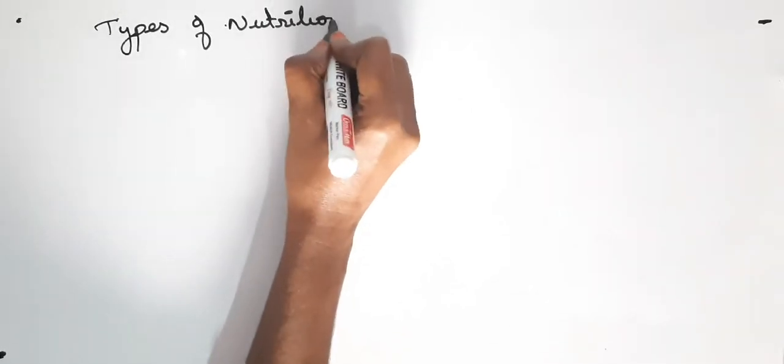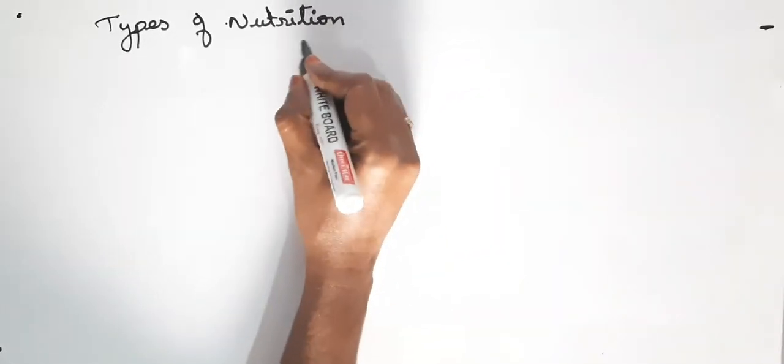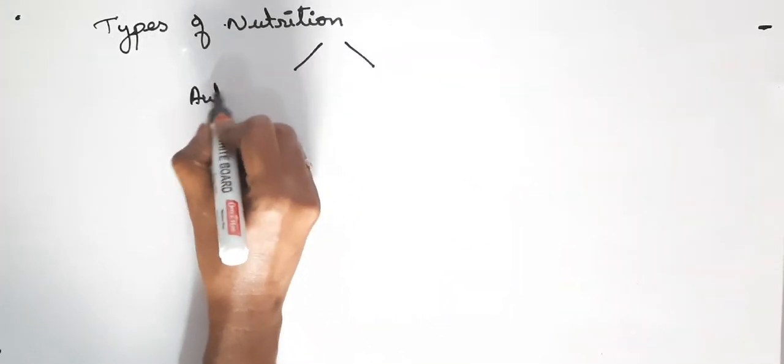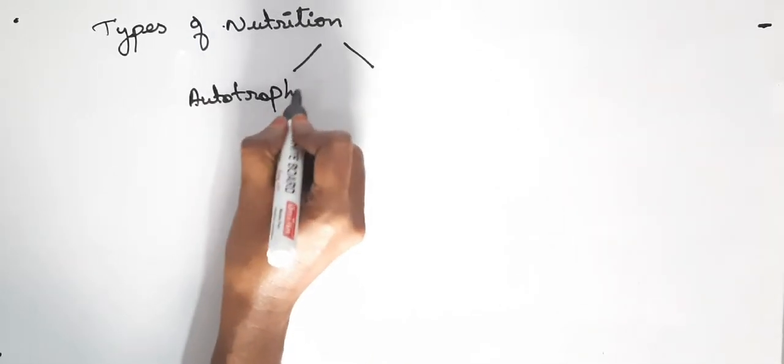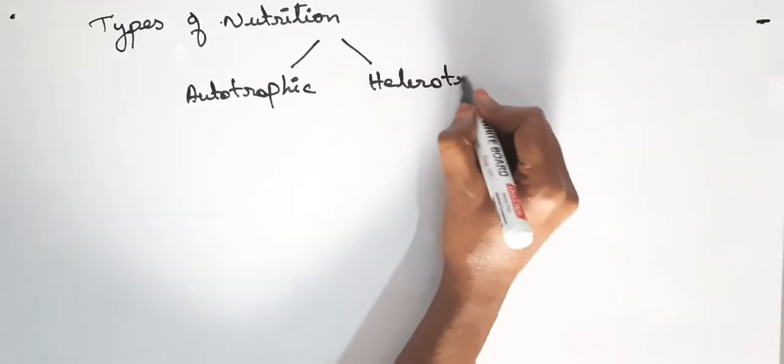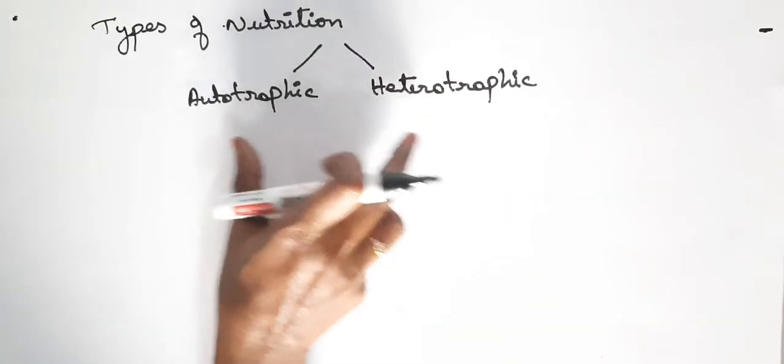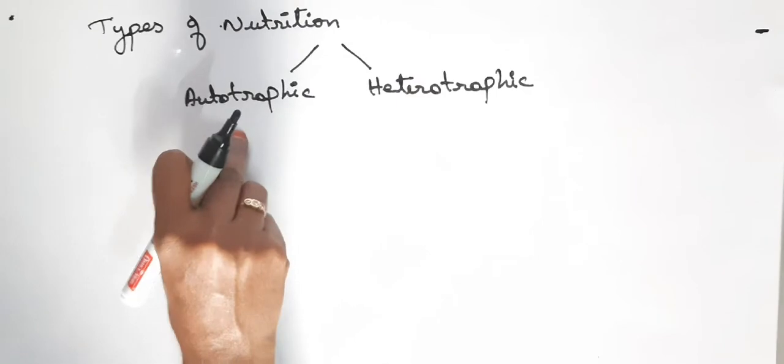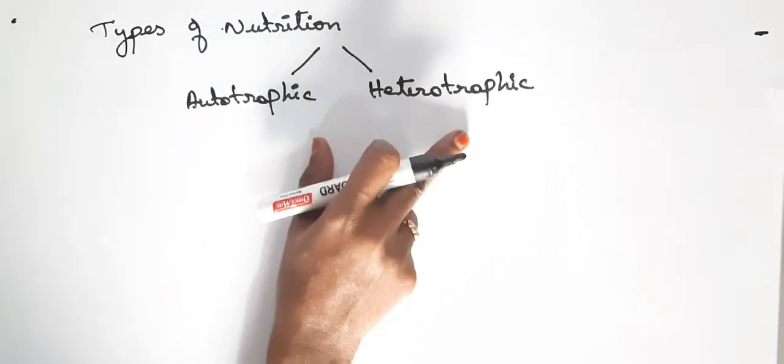Now we are going to see about types of nutrition. What are the types of nutrition? Basically, nutrition is divided into two types. One is autotrophic and another one is heterotrophic.